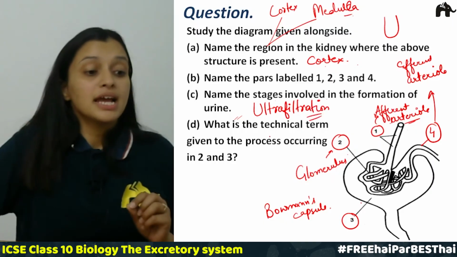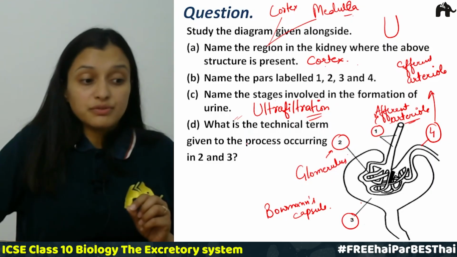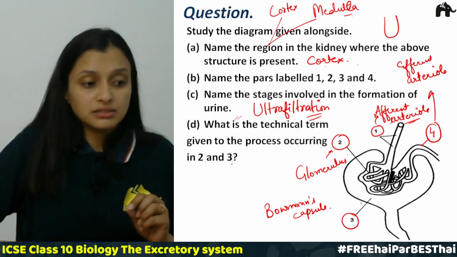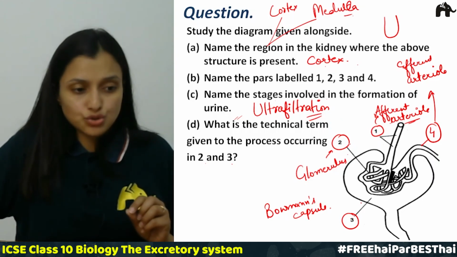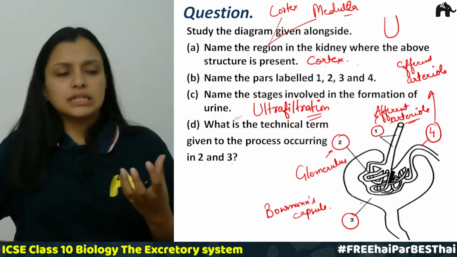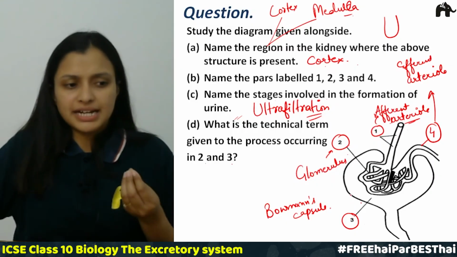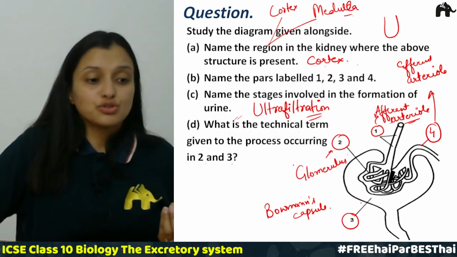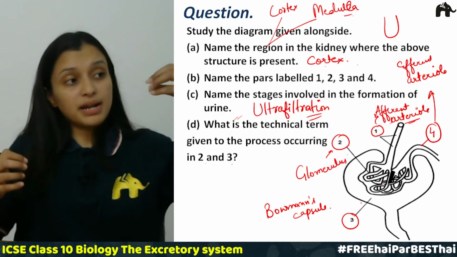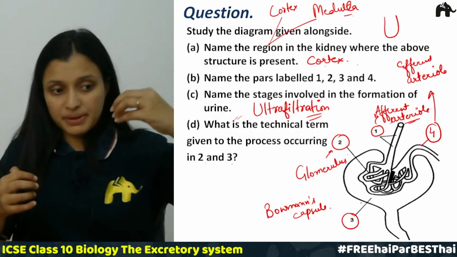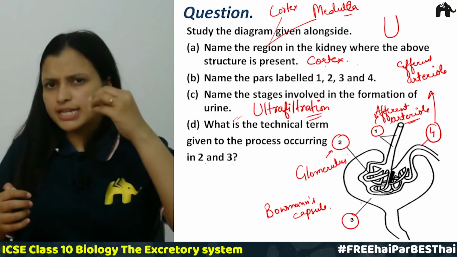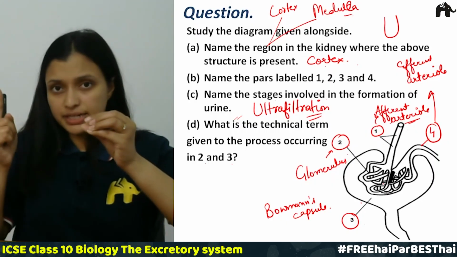Now the D part. What is the technical term given to the process occurring in 2 and 3? So what is the technical name that is given to this process? So over here what is happening? The blood is coming from efferent arterioles. So afferent arterioles are little wider as compared to the efferent ones, right?